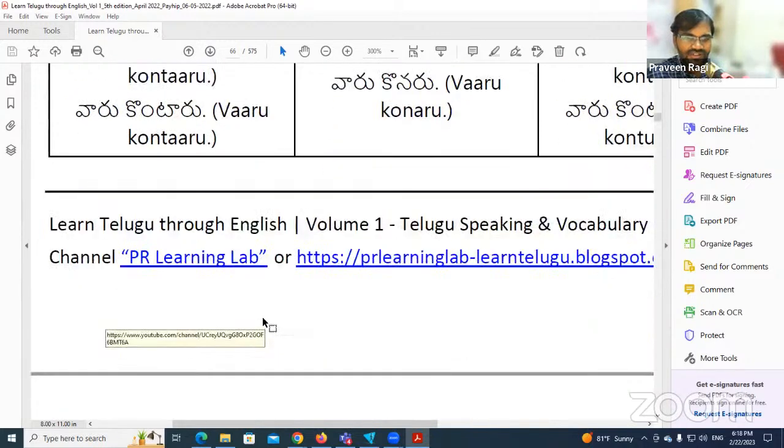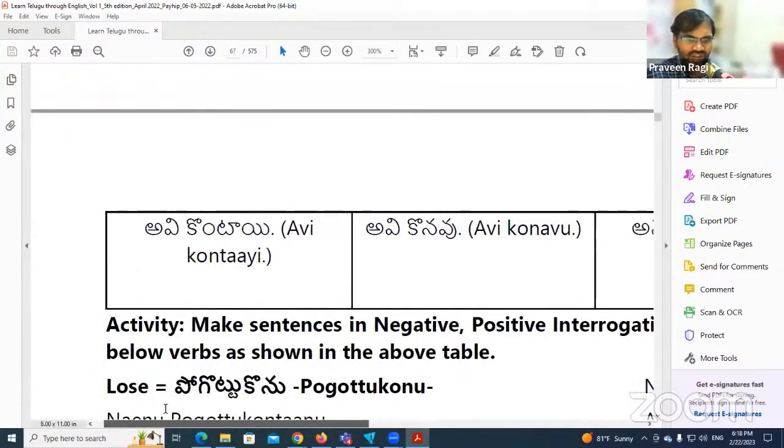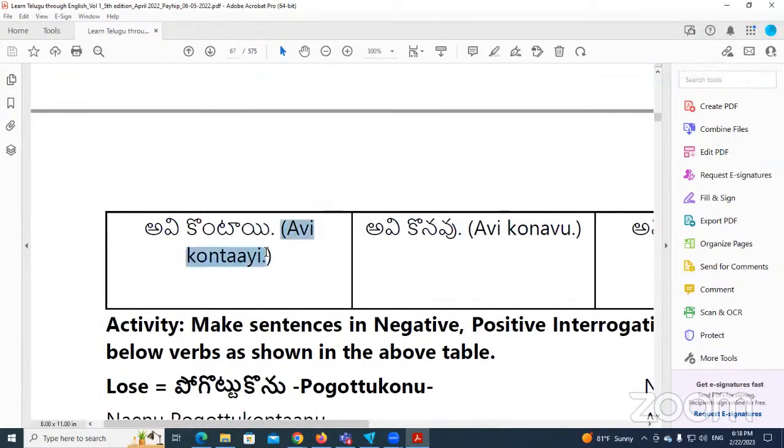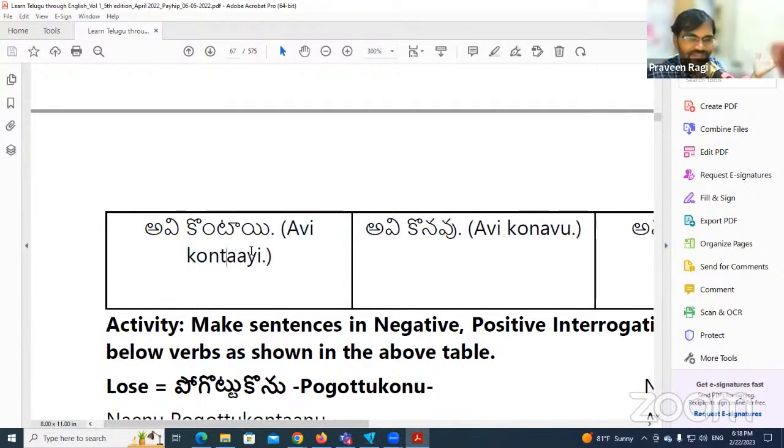Yeah, that's all. There is one more: Avi అవి. Avi is not kontai. Okay, avi kontai. If you look at real life situations, all these sentences we may not use in our real life situations, but this is for practice only. If you come across any new verb which is ending with the same pattern, that will help you to make sentences. That's the reason I wrote.